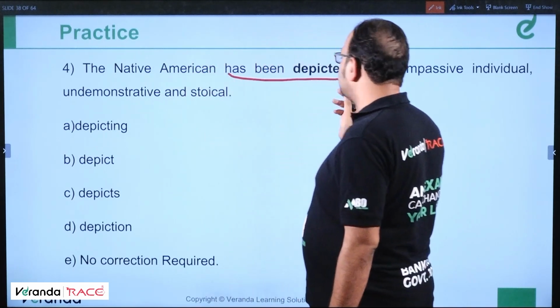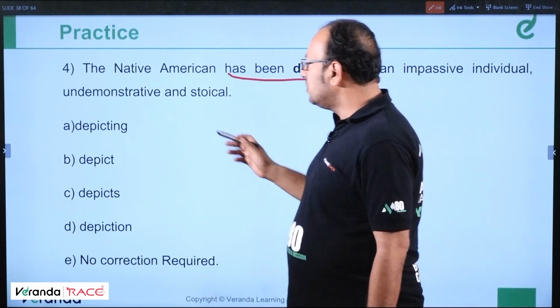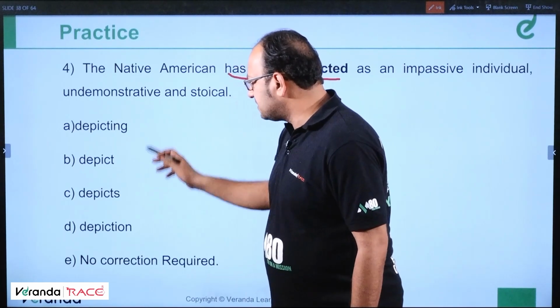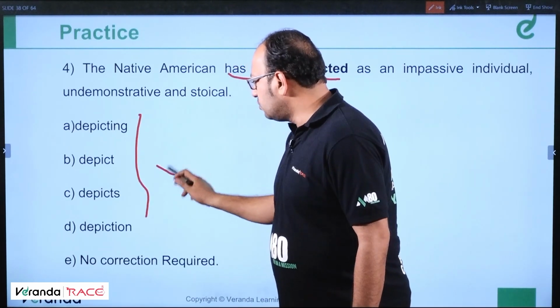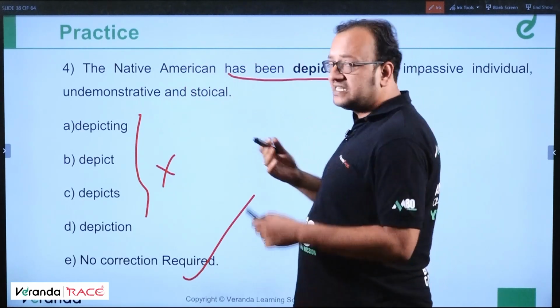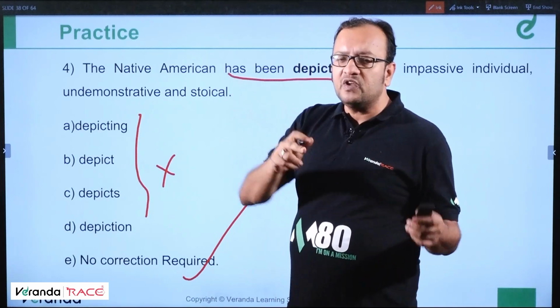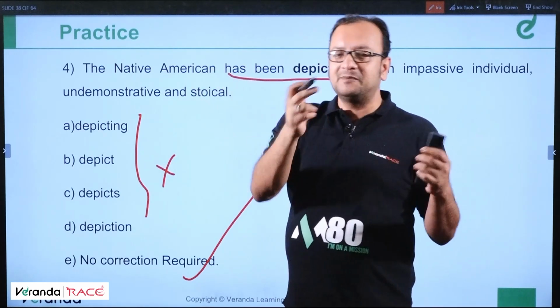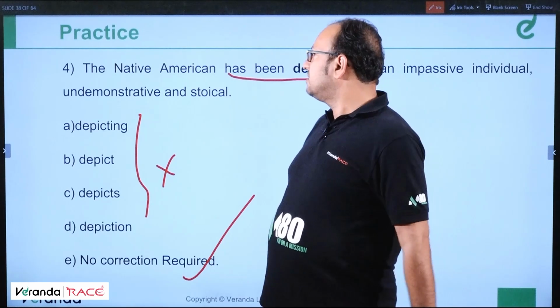So the Native American has been depicted means the passive voice. So depicting, depicts, depiction are all incorrect, and no correction required is the correct answer. The Native American has been depicted as means he has been depicted as, the passive voice of somebody depicting him. Clear? So no correction required.